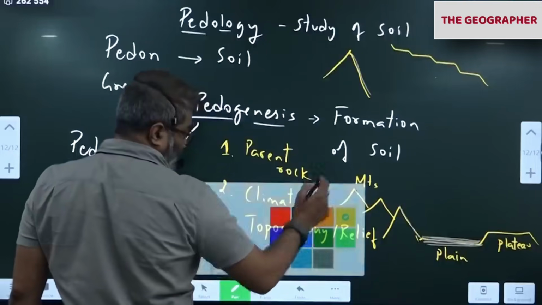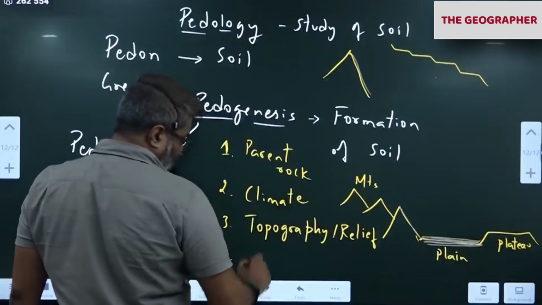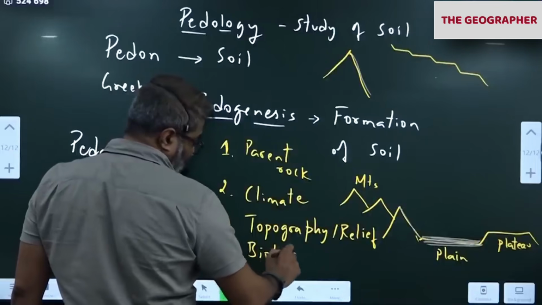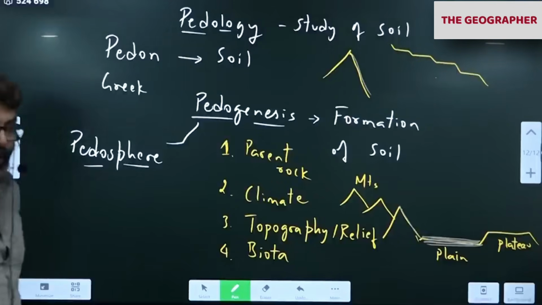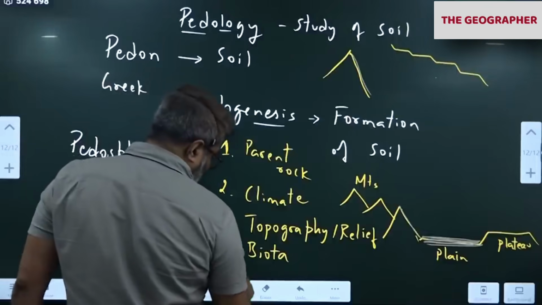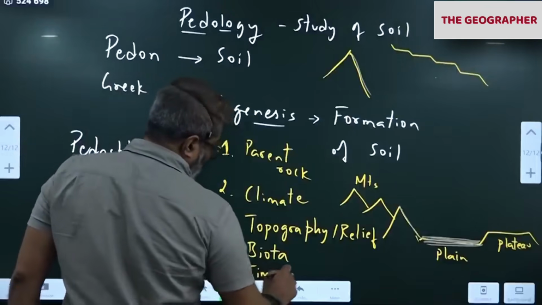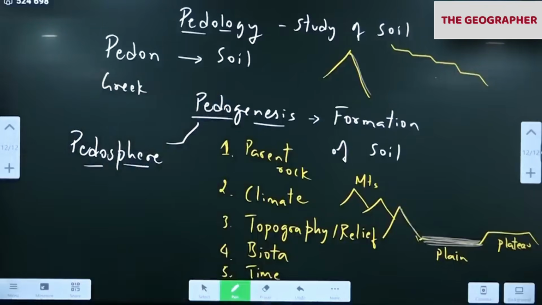Fourth one, biota. Living organisms, plants, animals, humans also influence soil. Biological weathering, remember I was talking about biological weathering, how plants and animals also create soil. Last one is time. The most important factor is the time factor here.